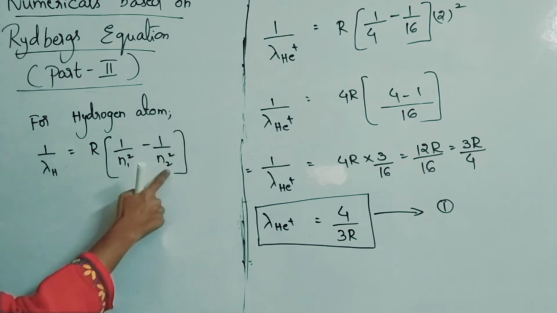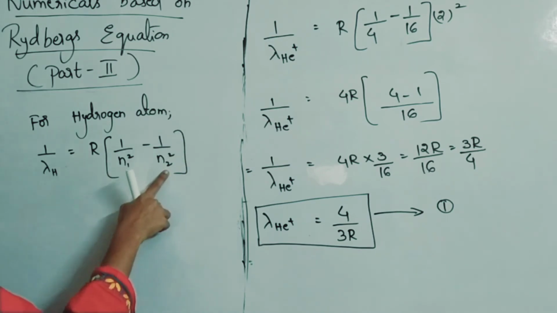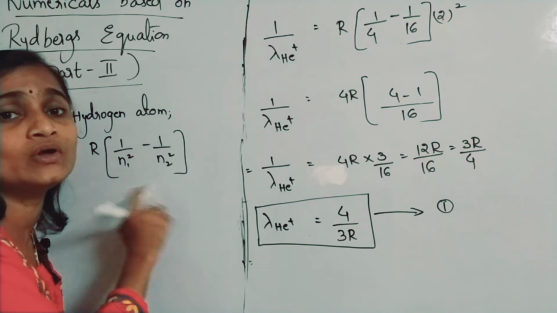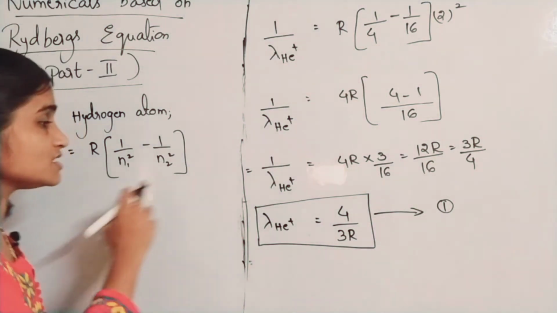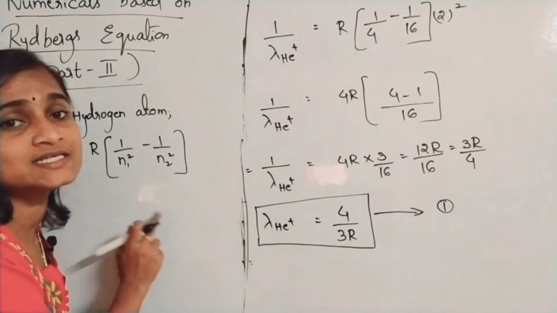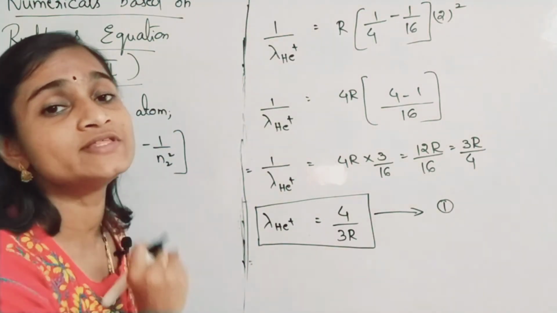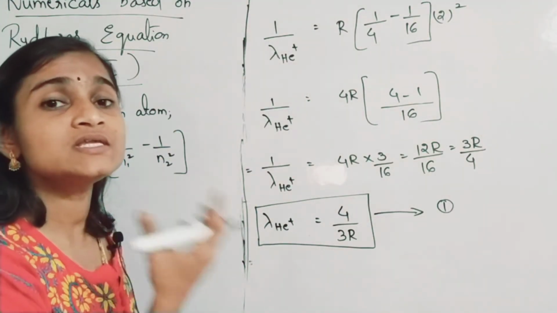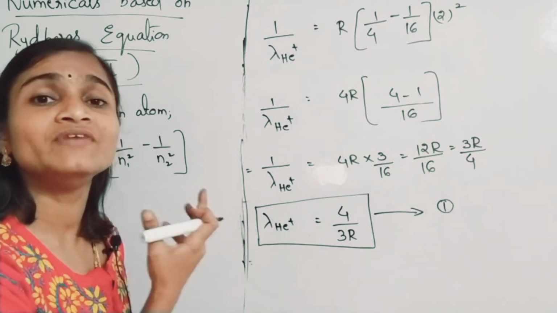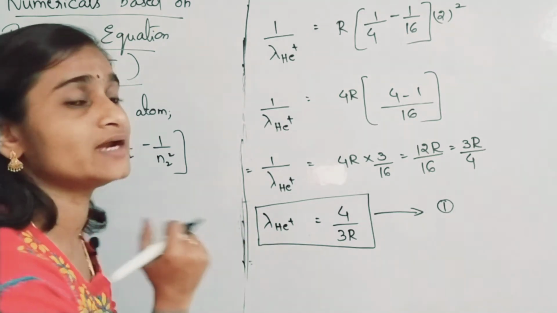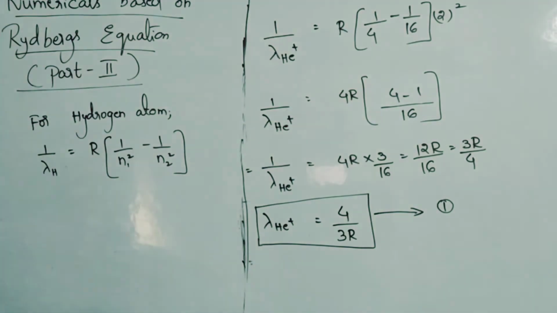This transition we do not know. We were asked to find this N1 and N2 only: for which transition are those two wavelengths equal? That means you have to find N1 and N2 for the hydrogen spectrum.